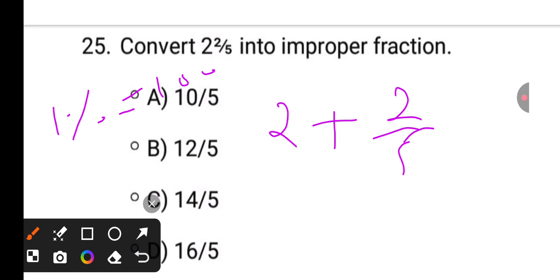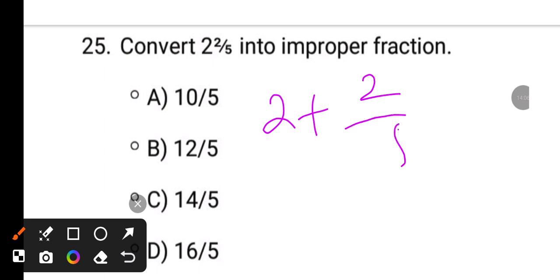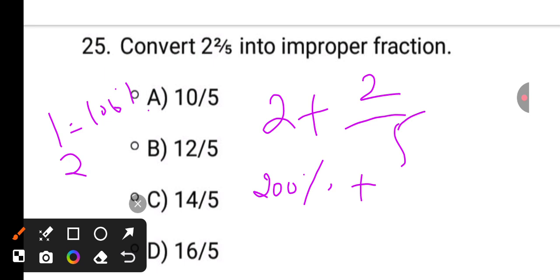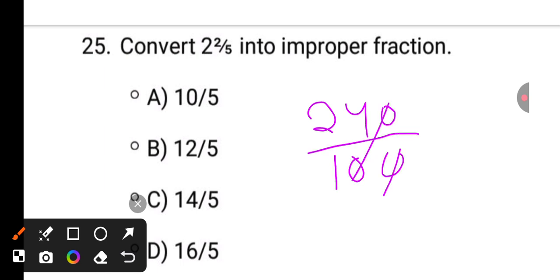See, in shortcut, how to calculate it is 2 plus 2 by 5. See, 1 equals to 100%, 2 equals to 200%. What is 1 by 5? 1 by 5 is 20%, but here 2 is there, so it is 40%. It means 240%. 240% in terms of fraction is again 12 by 5.